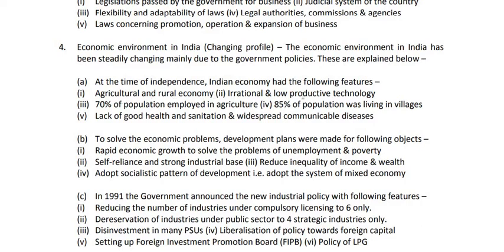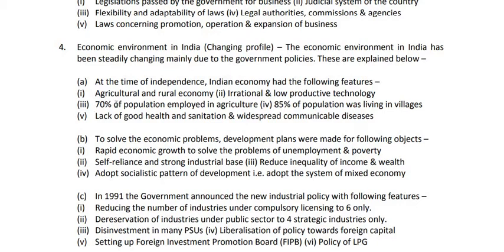Second, irrational and low productive technology. The technology used in agriculture and also in industry was very old, very irrational. Due to that, its productivity was low. Productivity means the ratio of output and input. That means by introducing too much input, the output was less. So output was not according to input due to low productive, irrational, outdated and old technology. So this was the second feature.